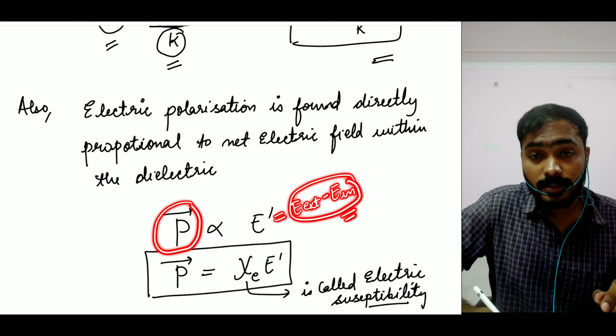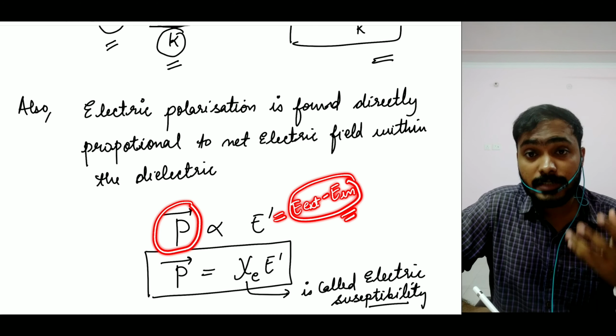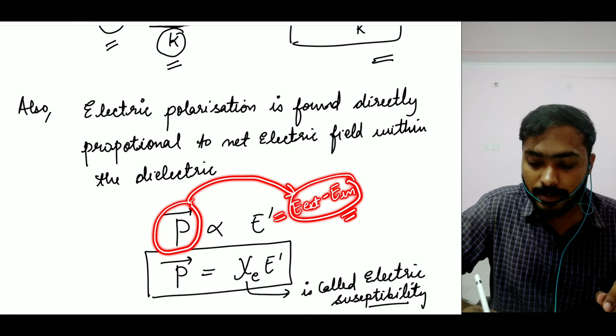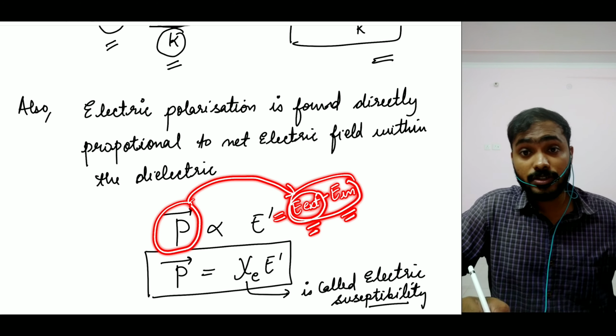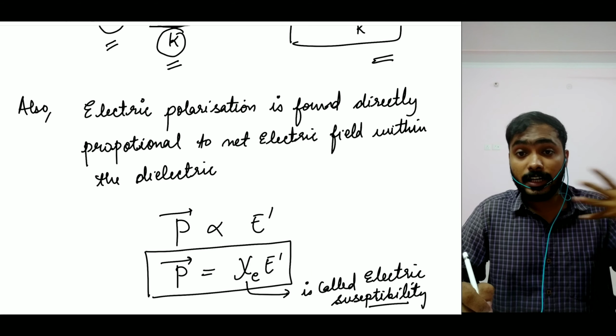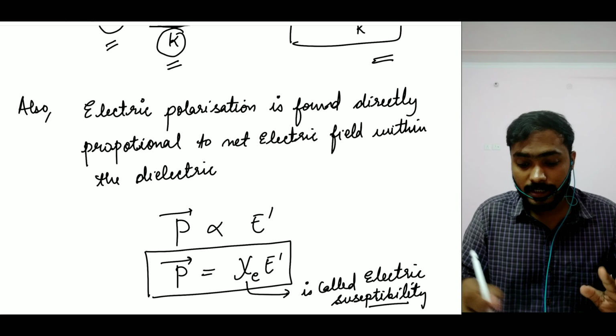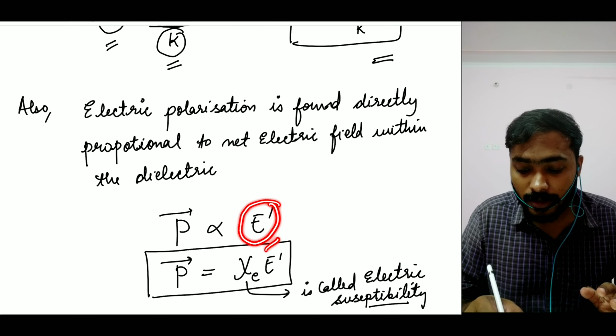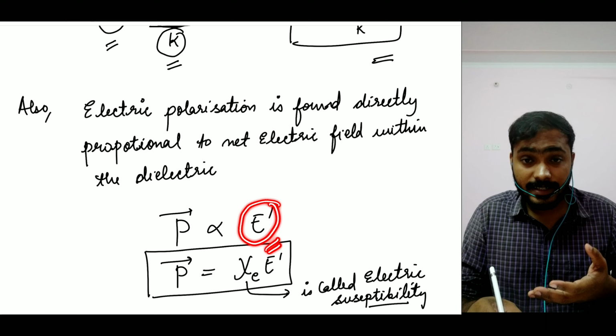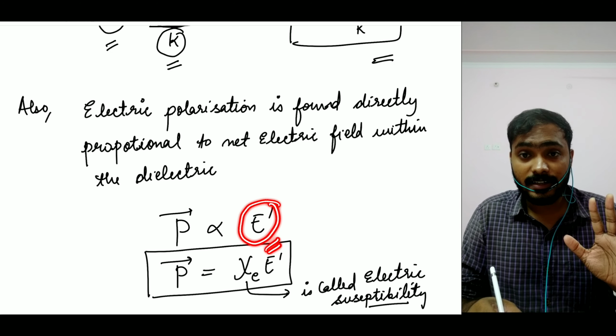So your P, that is how much the material has been polarized, will indirectly depend upon your external electric field, how much electric field you apply. And depending upon the applied electric field, the induced electric field will come. Is that a yes or no, right? So it depends upon your electric field inside your dielectric. I hope you guys can understand, right?